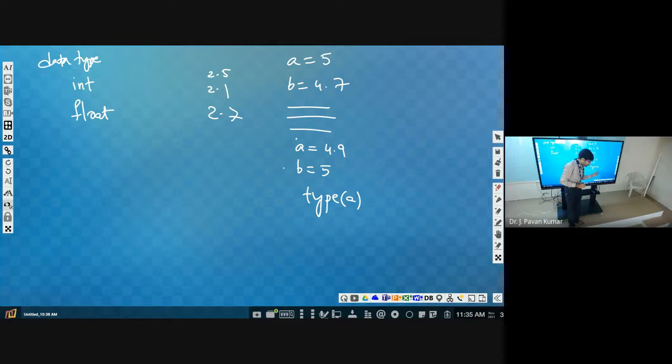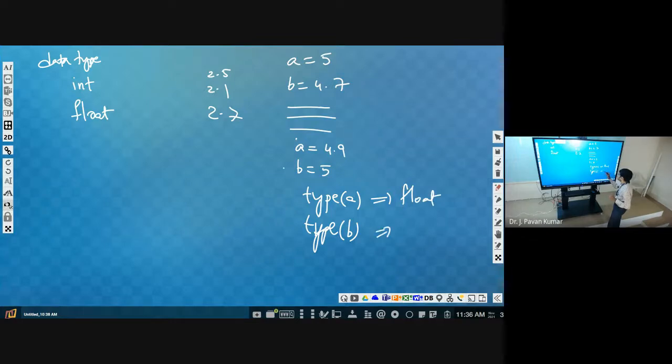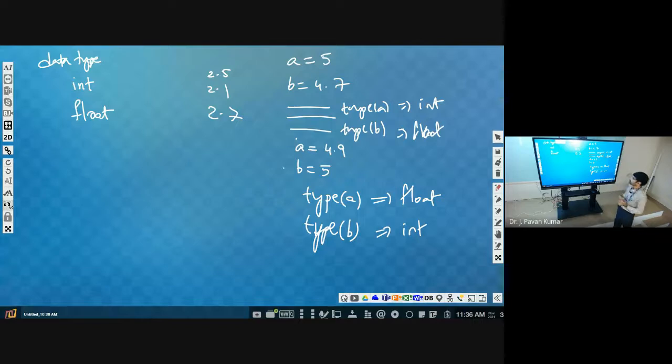Type is a function. What are we providing as the argument? The variable name. Type of A means what will it print? Float. Type of B, integer. It will print whatever type it currently has. So type of A in this example will be float, and type of B will be integer. Whereas if you use the same thing, type of A, type of B, it will be integer, and it will be float.